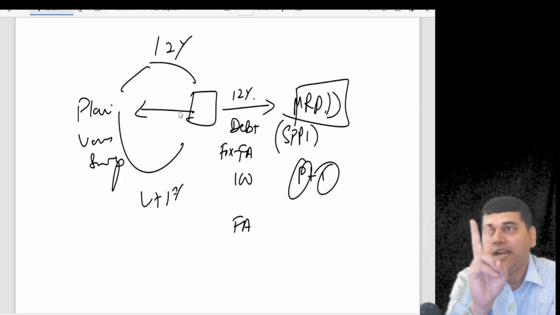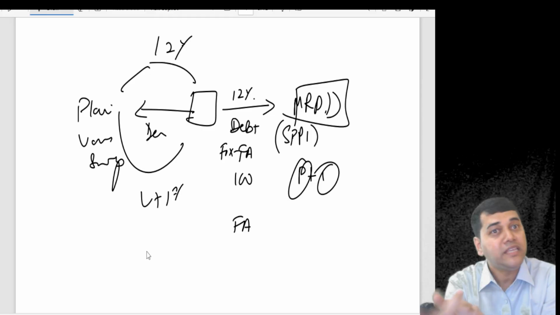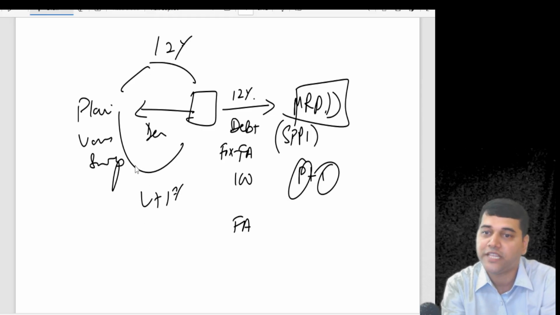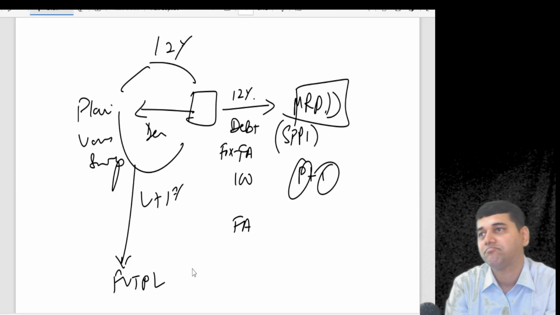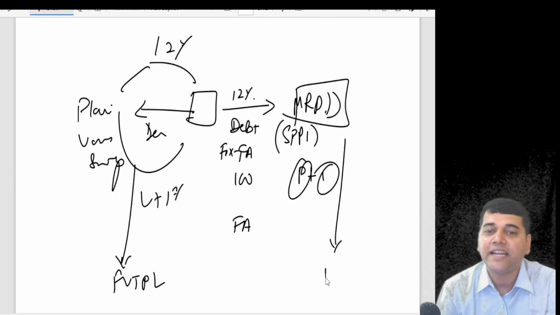Now, I enter into two contracts. This is a derivative contract. Now, will the derivative pass the SPPI test? No. So the derivative will land up in FVTPL. This original instrument will land in amortized cost.